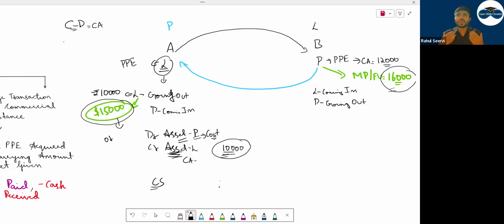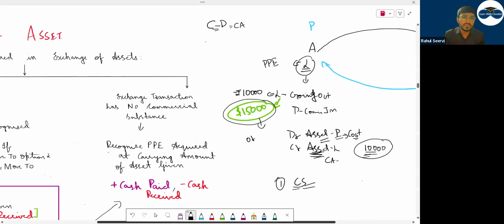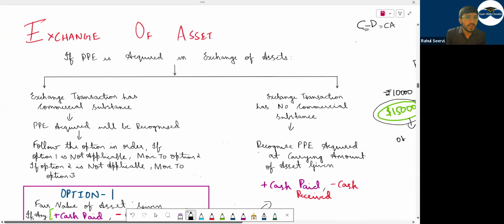If my profit or income is affected, then commercial substance is there. That means you are exchanging the asset and it is affecting your future cash flow. जो आपको फ्यूचर में इनकम आएगा ना वो इफेक्ट हो रहा है. That means commercial substance. Now what should you do? Two things: commercial substance, no commercial substance.